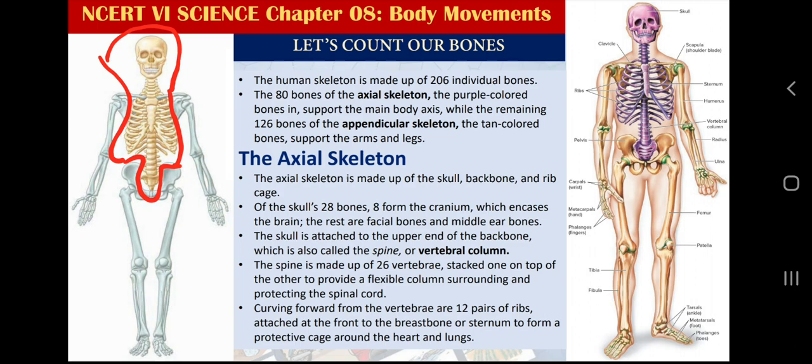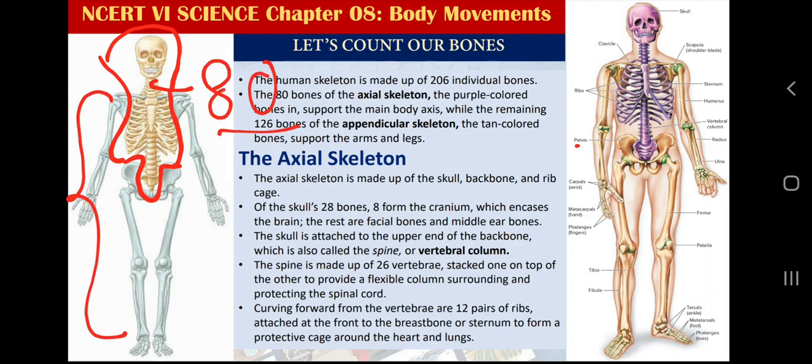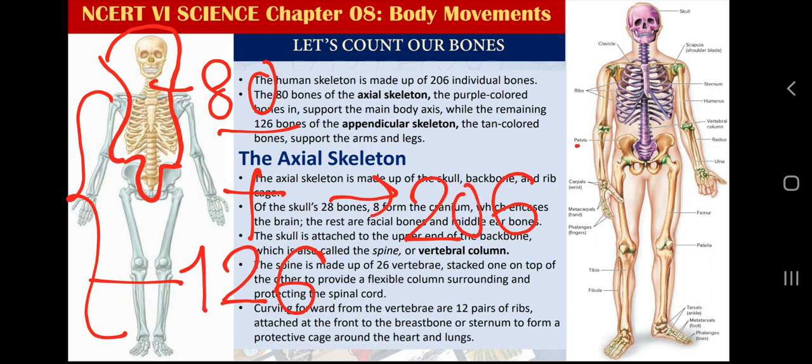This is a very elementary, basic idea about the classification of the skeleton for ease of study, and it will help us to calculate the number also. Let me give one simple idea here. The axial skeleton has 80 bones, and the appendicular skeleton has 126 bones. If you add 80 and 126, you will get the number 206, and I will show you how you can reach this figure. So let's start.